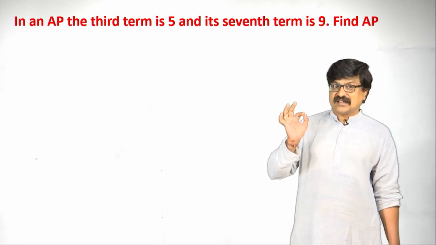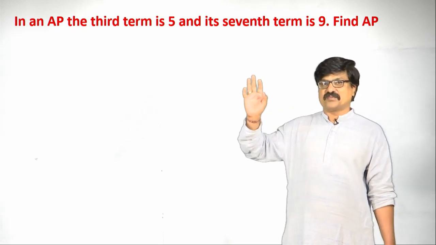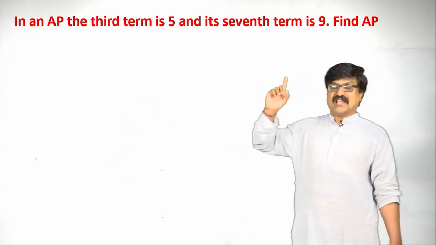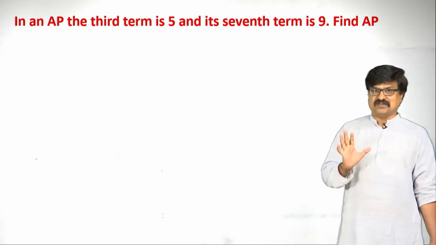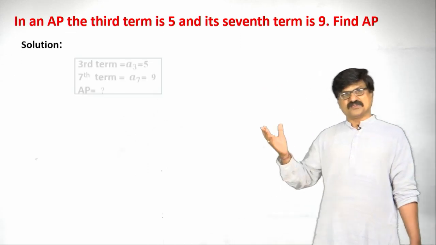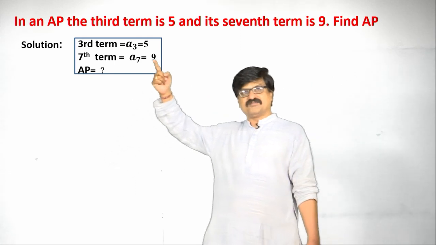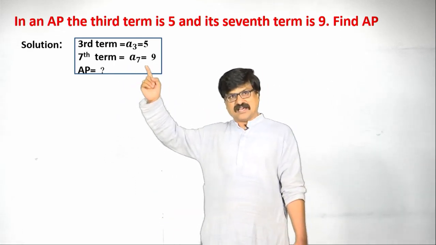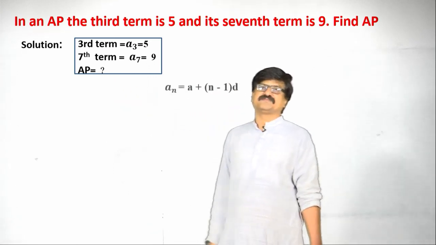Write the data which is there in the given problem properly. You must know carefully what we have to find in this problem. Let us write the solution for this. Third term, denoting it as a3, 7th term is a7, we have to find the AP.